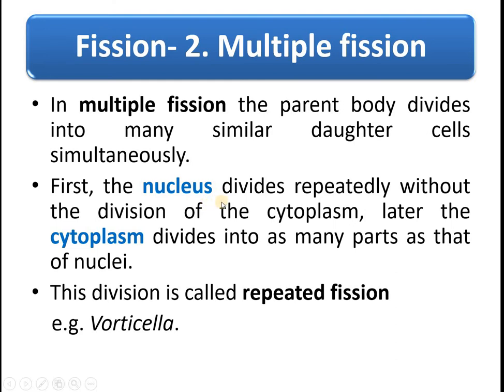First, the nucleus divides and followed by the cytoplasm. Already we told it is a one more question. The nucleus divides first. After that only the cytoplasm divides. The other name for multiple fission is repeated fission. Example, Vorticella.